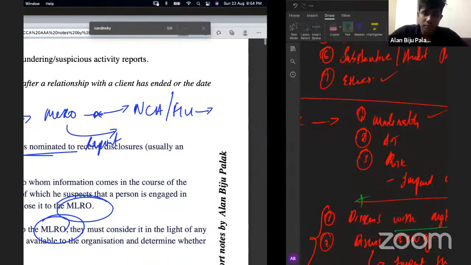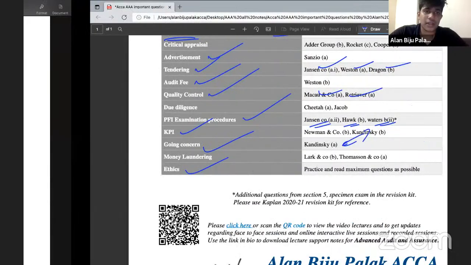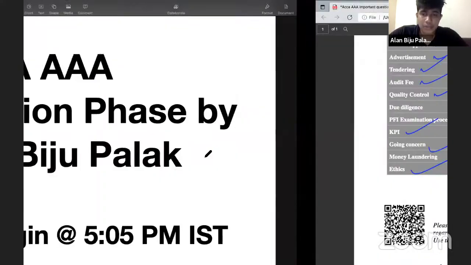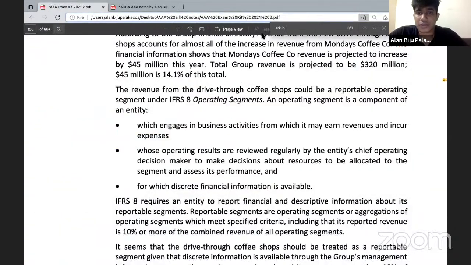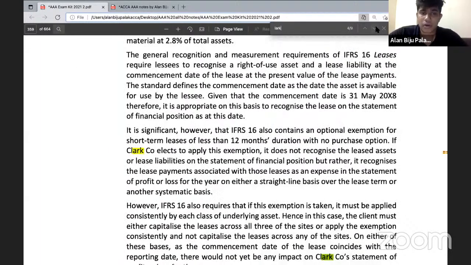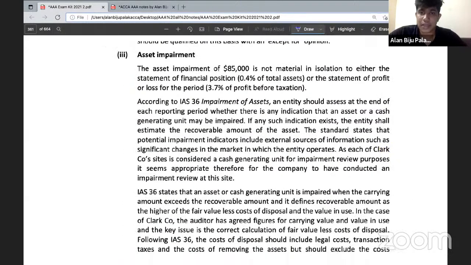Okay. And I hope you remember the question that we have done in relation to money laundering called Lark and Company. So I'm not mentioning anything in relation to that, because Lark and Company is the only question where we can practice properly about money laundering. So please practice a question called Lark. Please go through that one so that you will get more understanding about the way in which the money laundering questions will appear during the course of your exam.